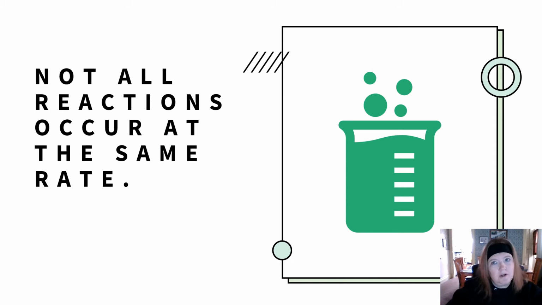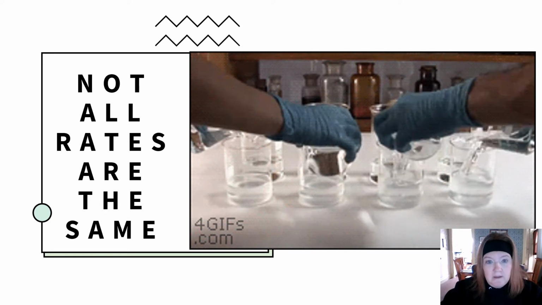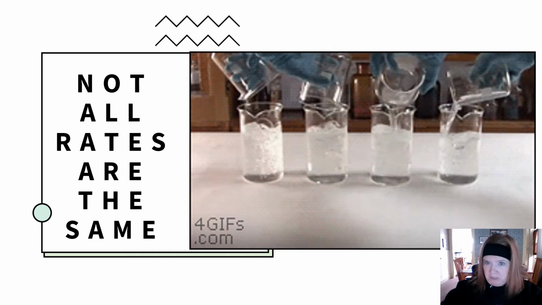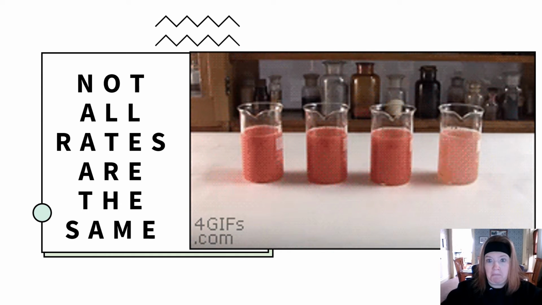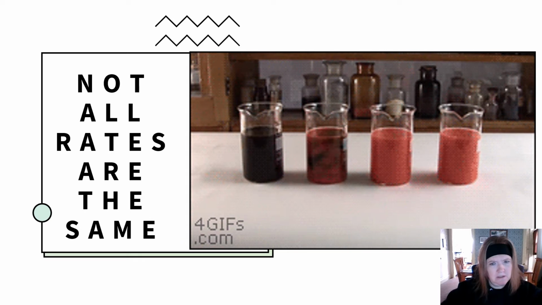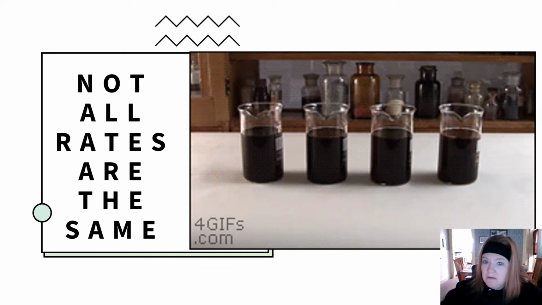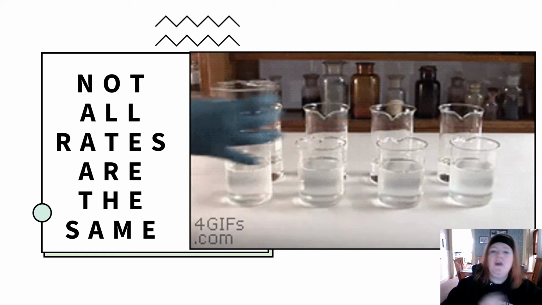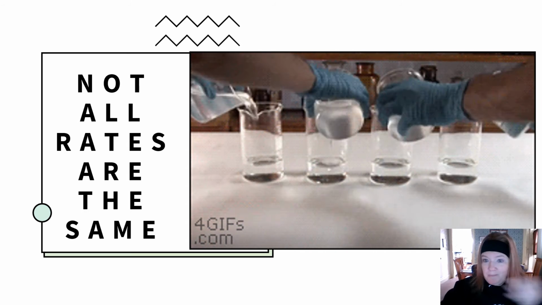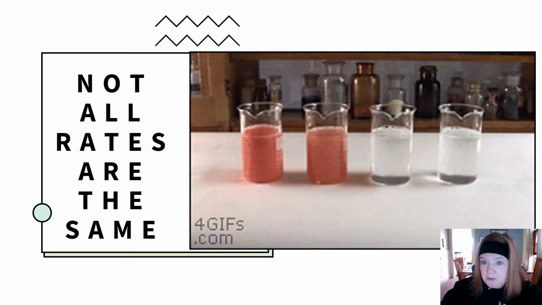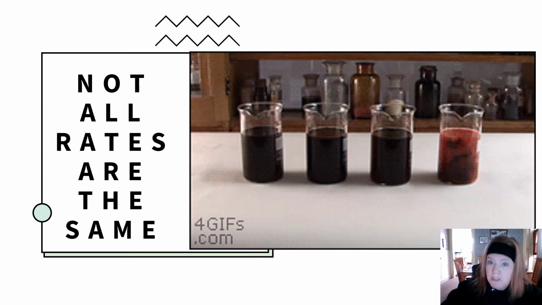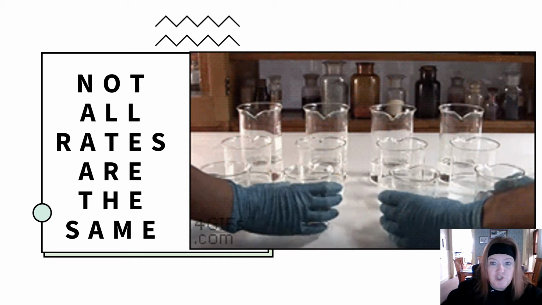Not all reactions occur at the same rate. So let's look at a visual. So here you can see these reactions are all occurring at the same time being poured. Now watch. Wait, what? They are not occurring at the same rate, so something must be different, okay? For example, it's like on the stove: if we're both cooking eggs and I turn my burner up higher, my eggs are going to cook faster. So what was different here? Well, we're going to talk about some of the things that we can do to change rate.